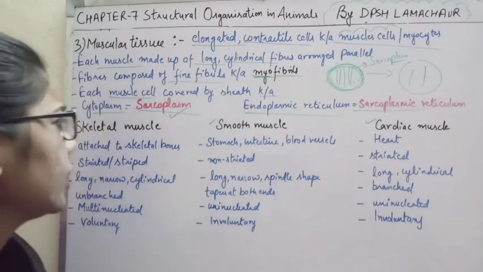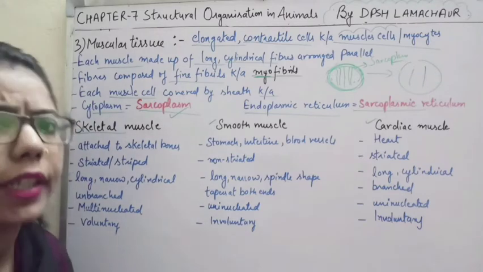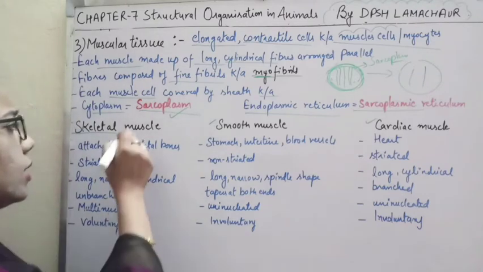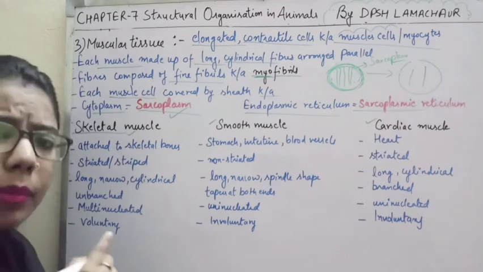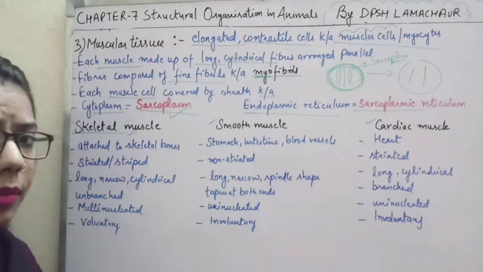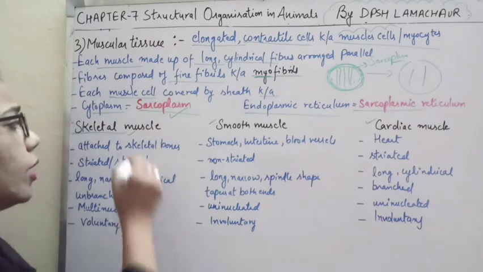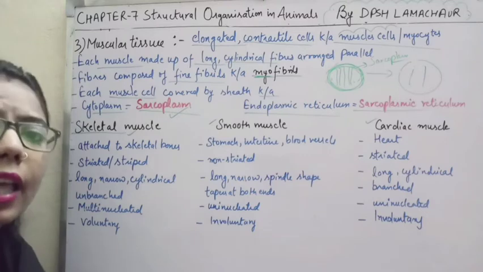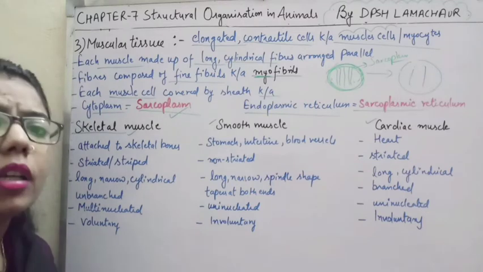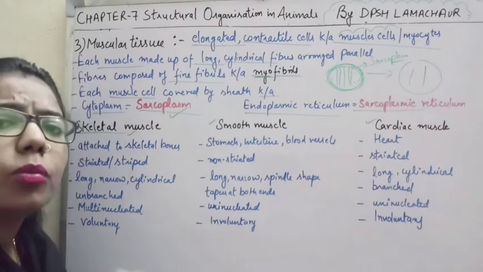The first point is the skeletal muscles: where are they located, where can you find the skeletal muscle? The name itself indicates the skeleton. Our skeleton system is covered by these muscles, and they help our bones to contract or to move.